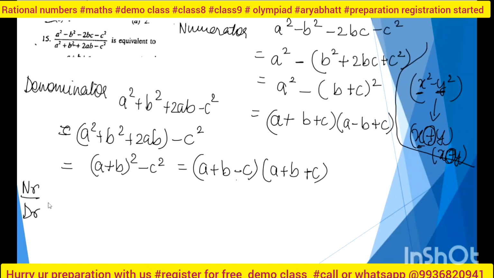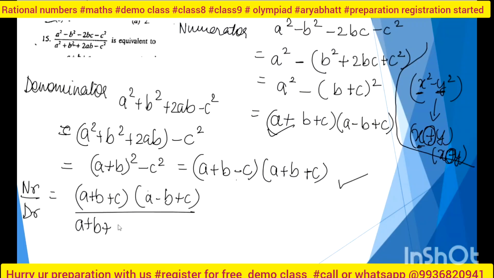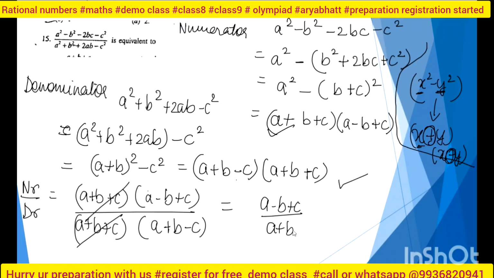So now I will do numerator upon denominator, simply. So what is my numerator? My numerator is this one and my denominator is this one. So I will write it as a plus b plus c into a minus b plus c, divided by a plus b plus c into a plus b minus c. Now this one and this one are the same, so my answer will be a minus b plus c divided by a plus b minus c. And this one is also in p by q form, so my answer will be this only, the simplified or equivalent form. Okay. Yes, ma'am.